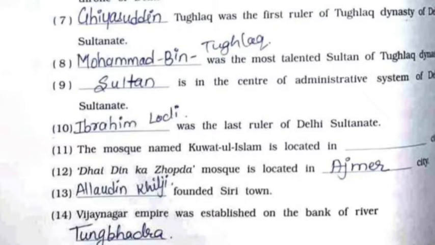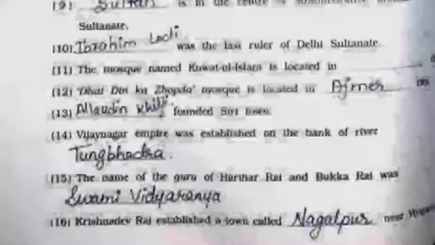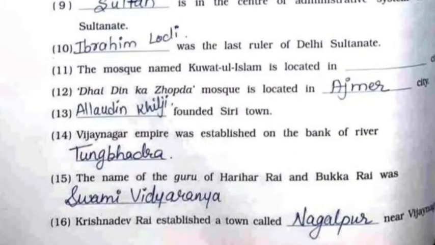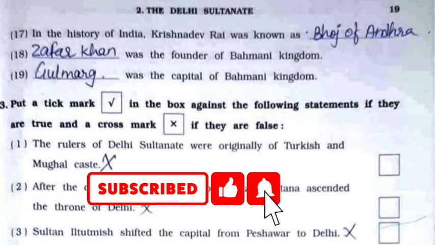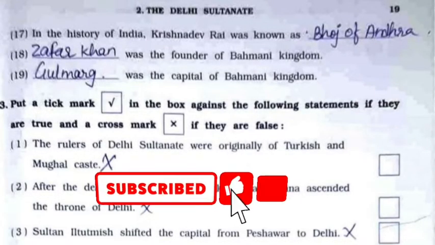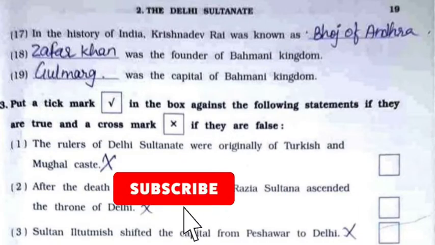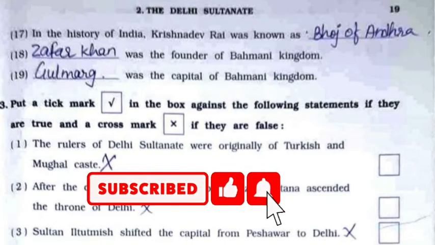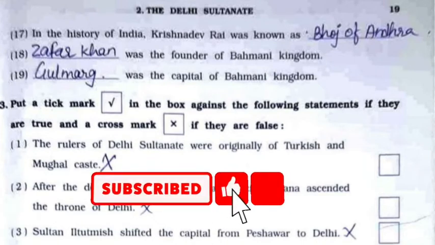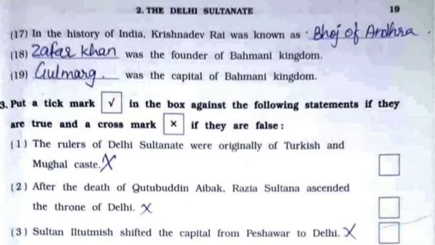13th, Alauddin Khilji founded Siri town. 14th, Vijayanagar Empire was established on the bank of river Tungabhadra. 15th, the name of the Guru of Harihar Rai and Bukka Rai was Swami Vidyaranya. 16th, Krishnadev Rai established a town called Nagalpur near Vijayanagar. 17th, in the history of India, Krishnadev Rai was known as Bhoj of Andhra. 18th, Zafar Khan was the founder of Bahmani kingdom. 19th, Gulmarg was the capital of Bahmani kingdom.